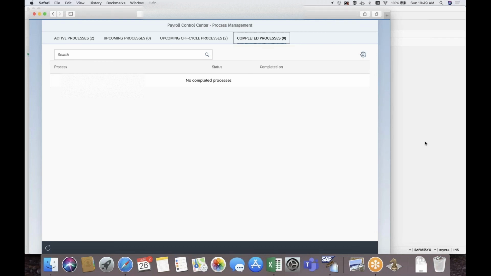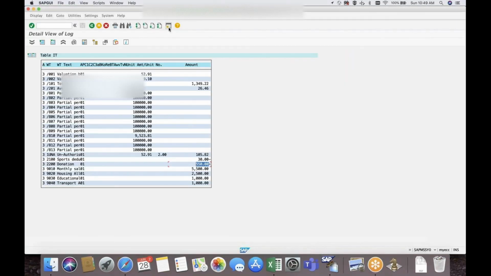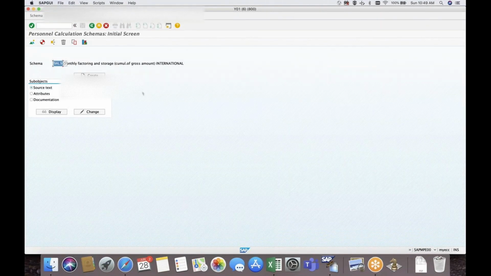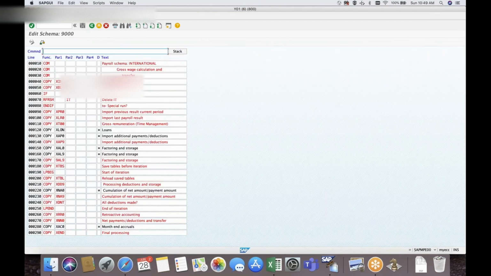There is no big difference between off cycle and regular. Only we have some if and else condition. Yeah, agree. Whenever we have some 1 cent issue, generally in payroll we used to see the 1 cent issue during the off cycle and retro cases. So we need some discussion on that scenario. In the schema, how the off cycle will work, all this stuff I will explain.